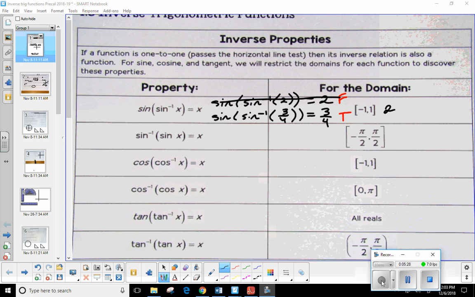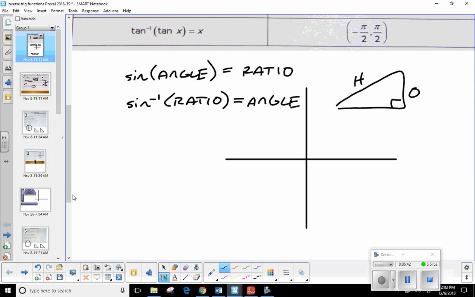All right. So let's go ahead and get started. We were talking about inverse properties yesterday, and we really just got to an introduction on this. When you're talking about an inverse, you take the x's and the y's and you switch them. The x values become the y values, and the y values become the x values. When we evaluate a trig function at an angle, our answer is always a ratio. For sine, it's opposite over the hypotenuse.